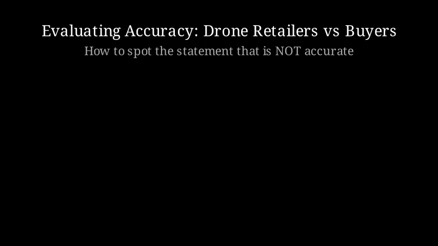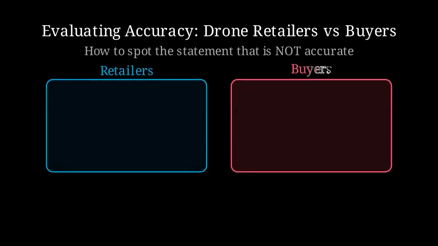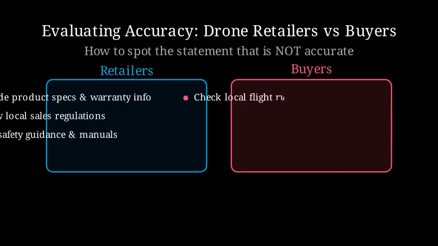First, let's build a simple comparison chart. On the left, we'll list common responsibilities of retailers. On the right, we'll list common responsibilities of buyers. This will give us a mental checklist to test each statement we see. Here is our chart. Let's add 3 typical retailer facts, and now 3 typical buyer facts.